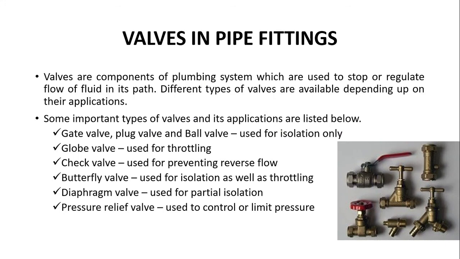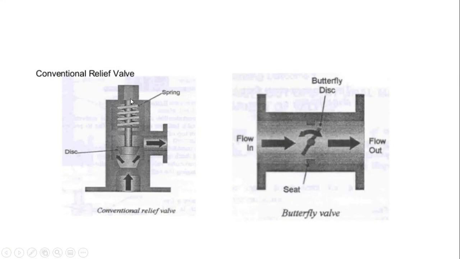A pressure relief valve is the one that we use to control or reduce the pressure. This is the conventional relief valve or pressure relief valve. Here is the disc. By bringing this disc over here, we are reducing the pressure of the water which will go through this outlet. So that is all about the pipes, materials, their joinery, and the valves that we use in our plumbing system.